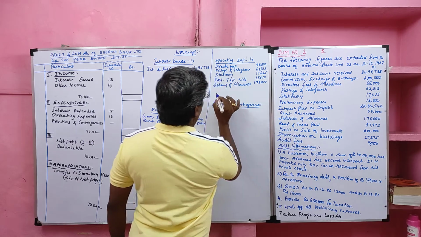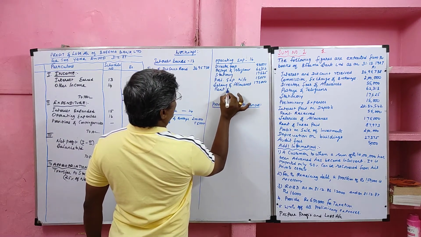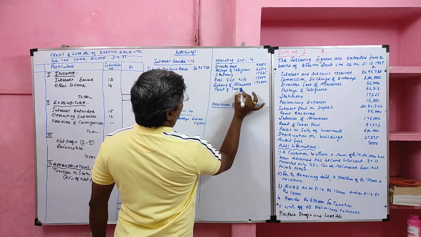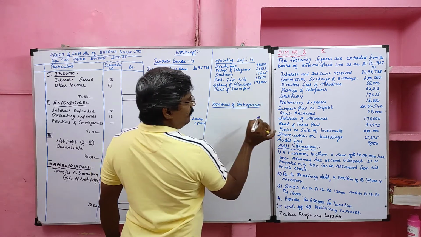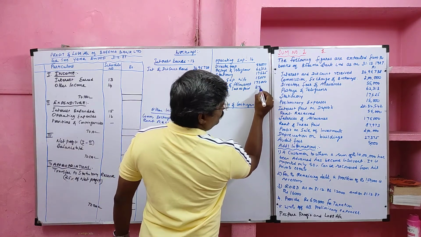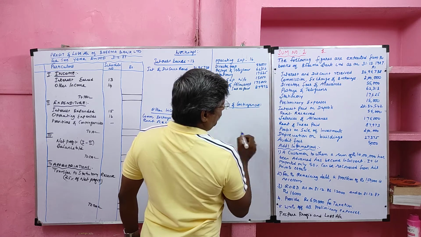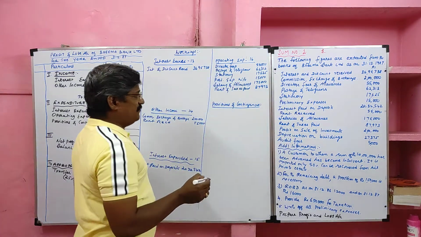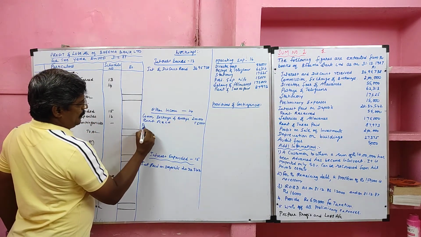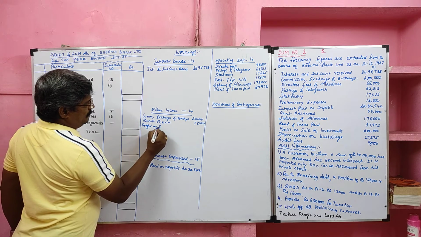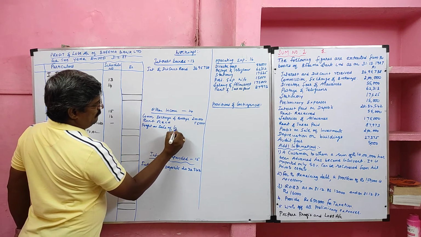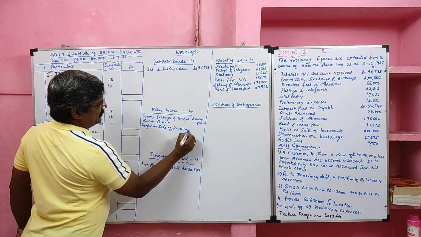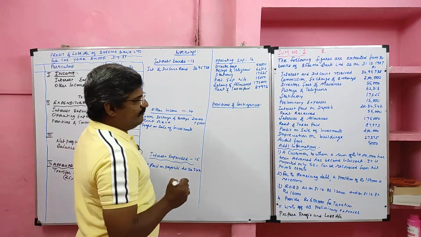Rent and taxes paid, it is also operating expenses, 87,973. Then profit on sale of investments is an other income, value 2 lakh.